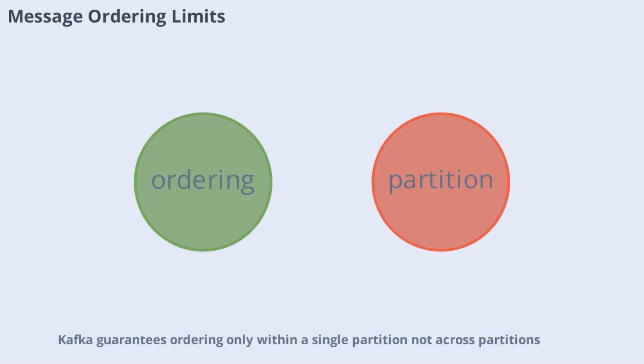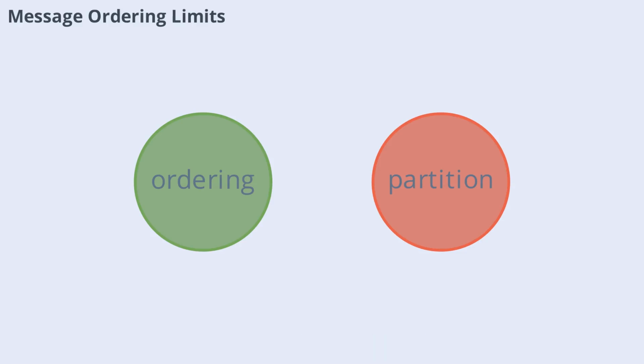Kafka guarantees ordering only within a single partition, not across partitions. If your business logic requires strict global ordering, you must use a single partition, which limits throughput. Alternatively, implement an application-level ordering layer or reconsider your design, as true global ordering needs are rare. Most use cases are satisfied with per-partition ordering.